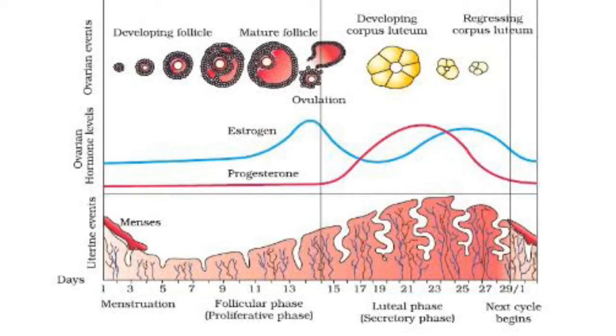So this was all about the menstrual cycle. The next topic that we have to learn is fertilization. Before that, we need to know what insemination is. What do you mean by insemination? The discharge of the semen by the penis into the female vagina during coitus. This is known as what?